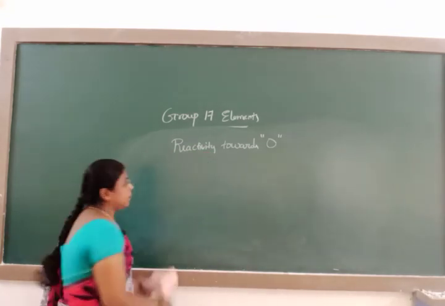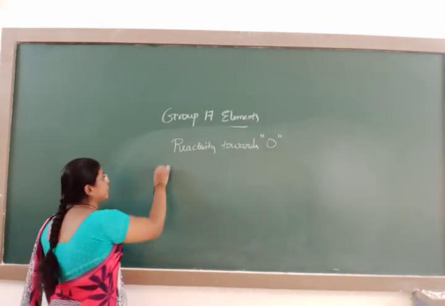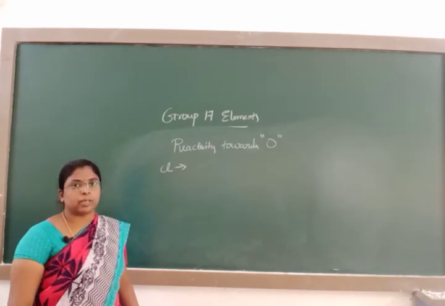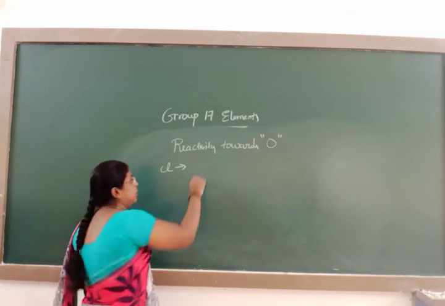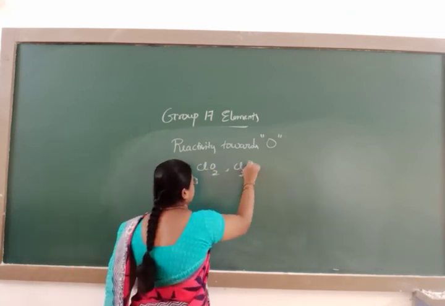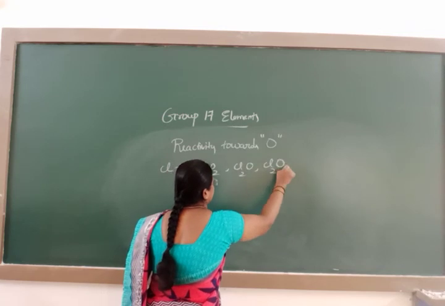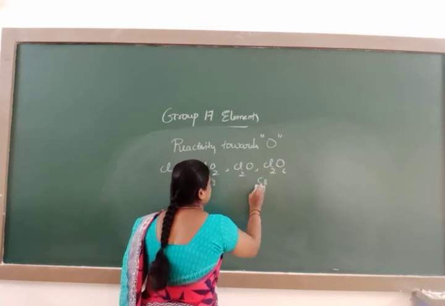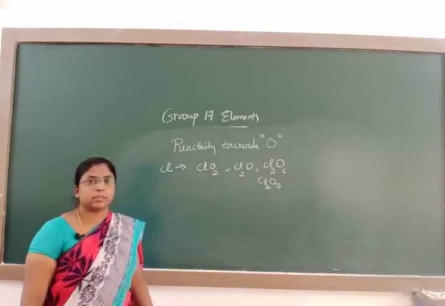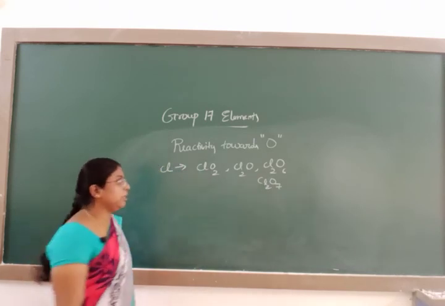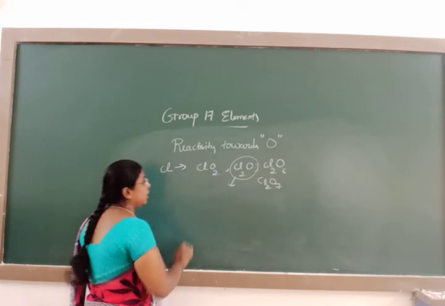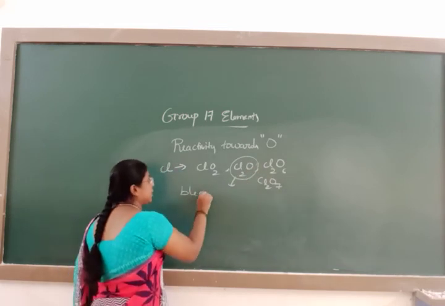After fluorine, next comes chlorine. Oxides of chlorine act as good oxidizing agents. Some of the oxides of chlorine are ClO2, Cl2O, Cl2O6, Cl2O7 and so on. These act as good oxidizing agents. Among these oxides, Cl2O acts as a good bleaching agent.